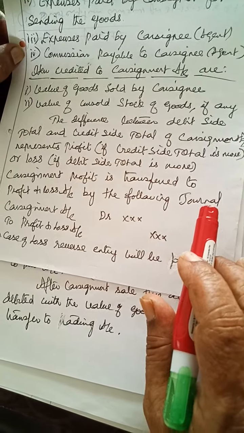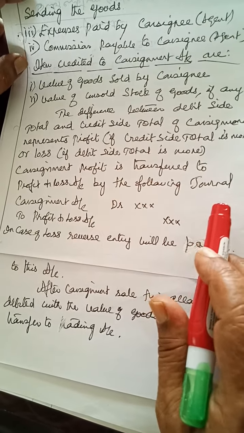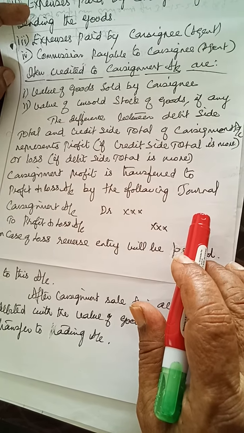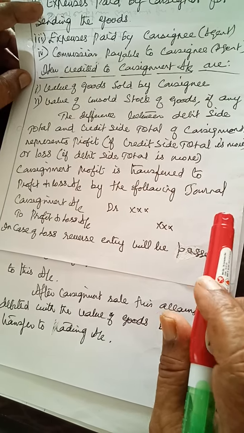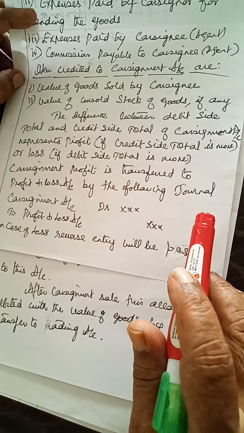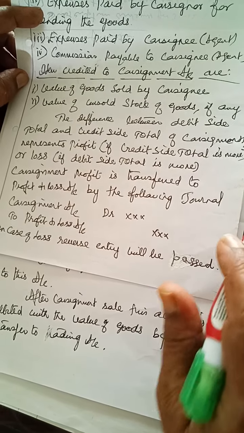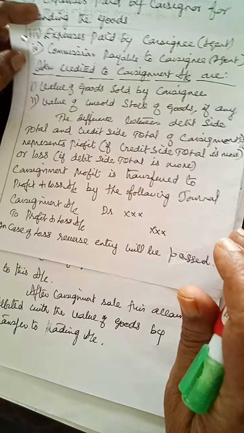Consignment will show a profit if the credit side total is more, and it will be a loss if the debit side total is more. Consignment profit is transferred to profit and loss account by the following journal entry: consignment account debit to profit and loss account. In case of loss, the reverse entry will be passed.